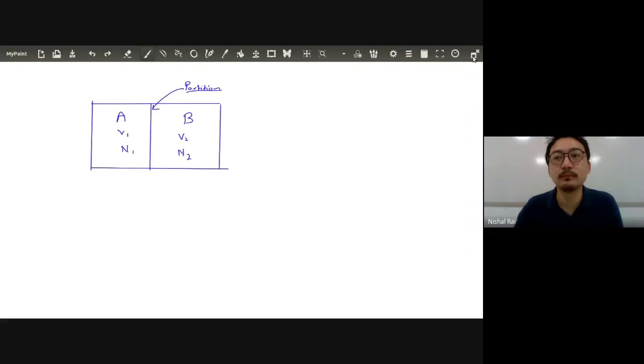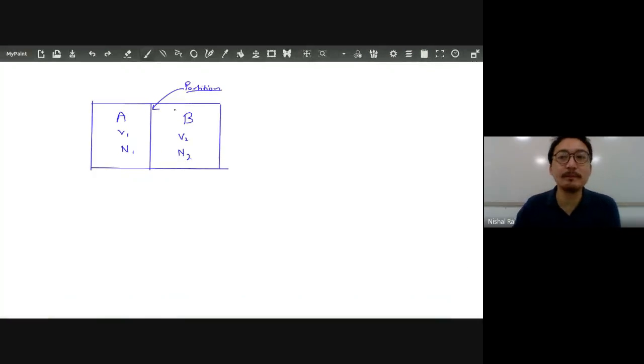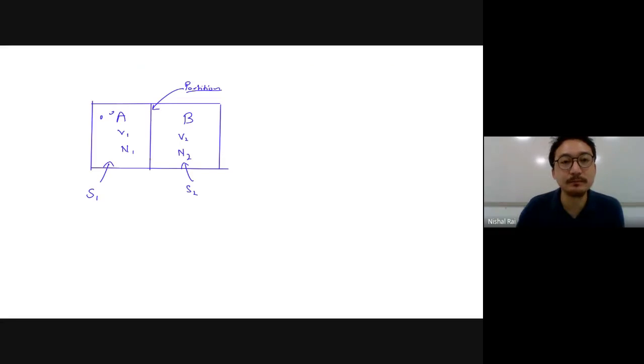Everyone? Yes, sir. Now what do you do? Initially, as the gas molecules are moving all over the place, they will have their own entropy. Let's say the entropy over here is S1. The entropy over here is S2. Clear? Because they are randomly arranged, they will have entropy. So when you remove the partition, what will happen? The entropy will increase or decrease? Increase, decrease, or remain the same? What will happen?